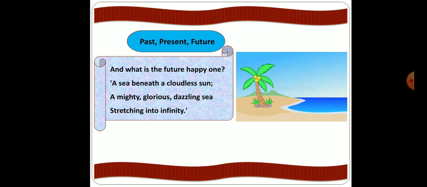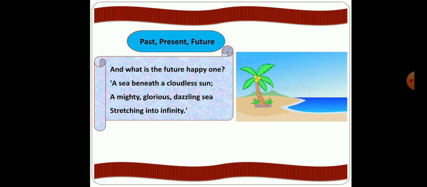But what kind of sea? A sea beneath, that means underneath, a cloudless sun. That is, the sun is not covered by clouds. Now, you know, when there are clouds in the sky, it becomes dark, grey or gloomy. We feel very sad and don't feel like doing anything.